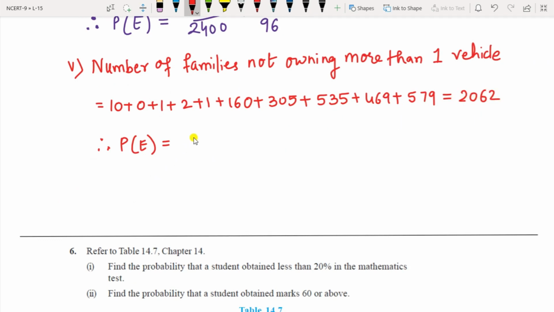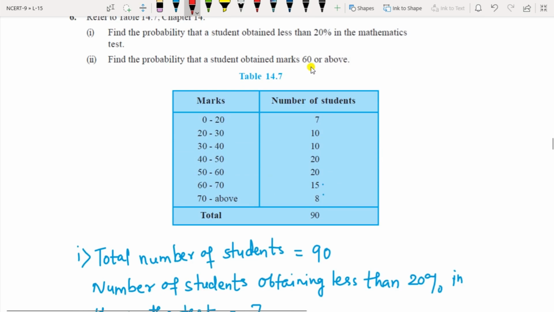2062. Okay. So the probability of the event will be 2062 upon 2400. So do the cancellation, you will get 1031 upon 1200. So this is how you have to do your question number 5.